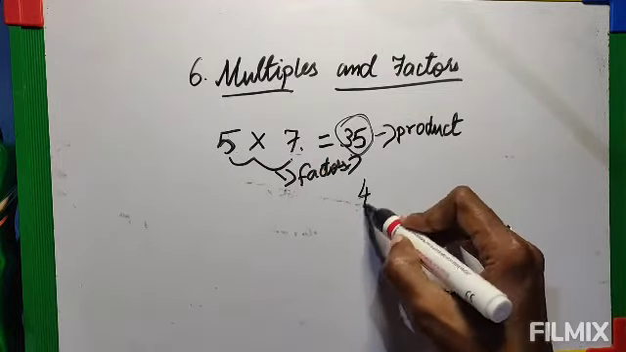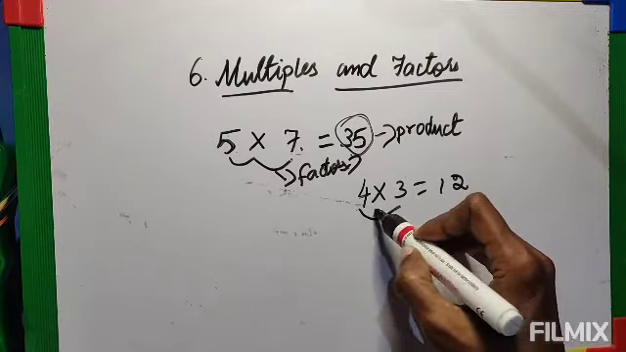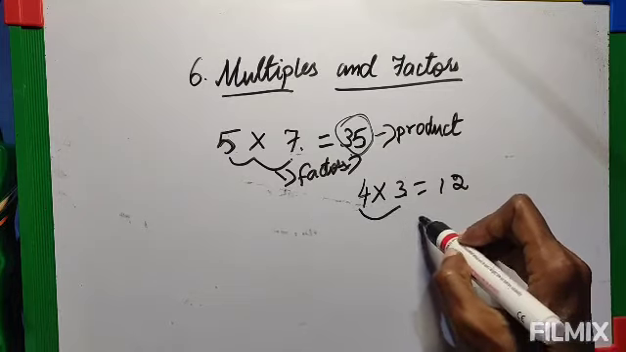Suppose now 4 3s are 12. So 4 and 3 are the factors of 12.